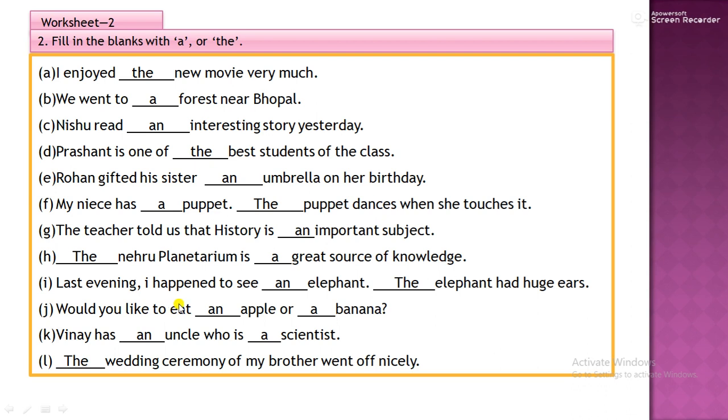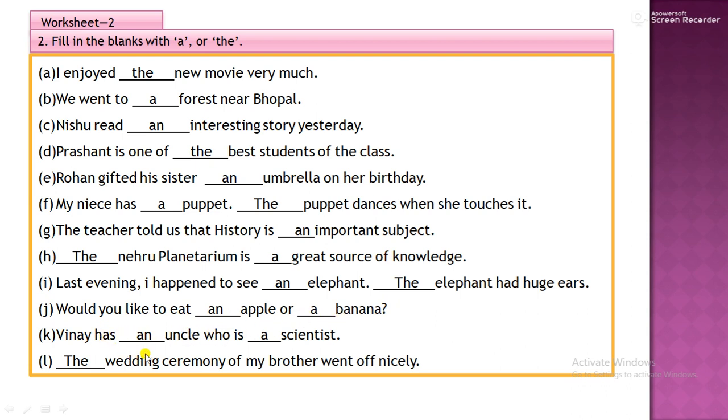Last evening, I happened to see: I is always capital. Now we don't write a small i. An elephant. The elephant had huge ears. Would you like to eat an apple or a banana? Now apple, vowel sound; banana, consonant.